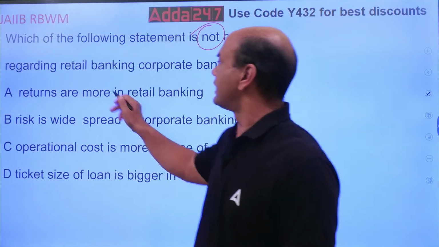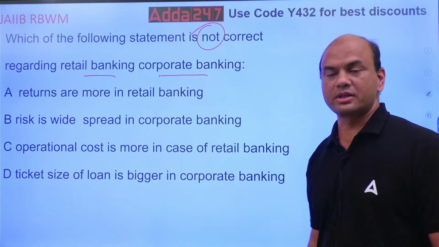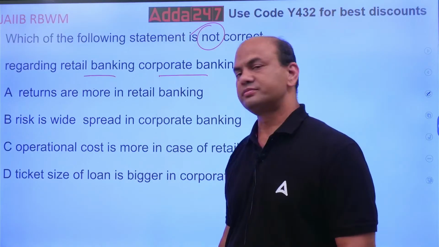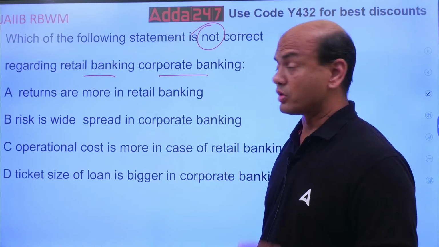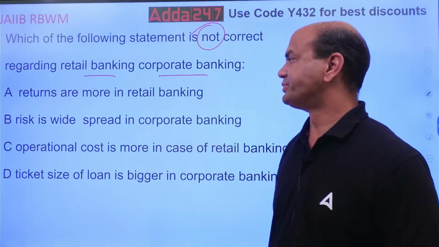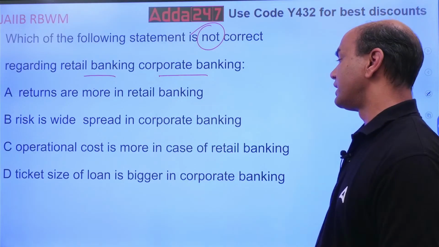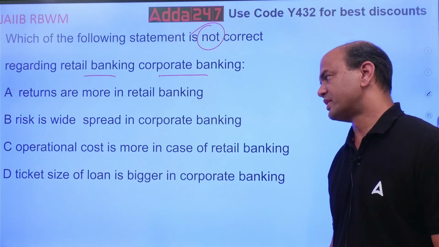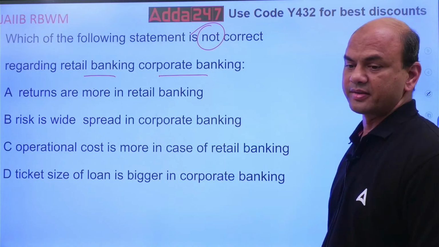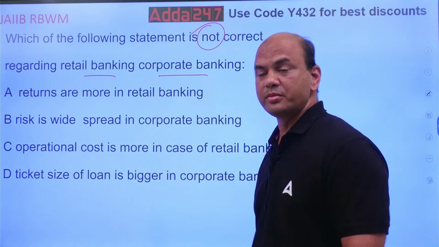Not correct regarding retail banking and corporate banking. So which of them is not correct? Returns are more in retail banking. Risk is widespread in corporate banking. Operational cost is more in case of retail banking. Ticket size of the loan is bigger in corporate banking. All of them seem to be correct.